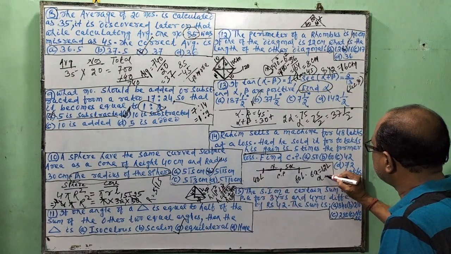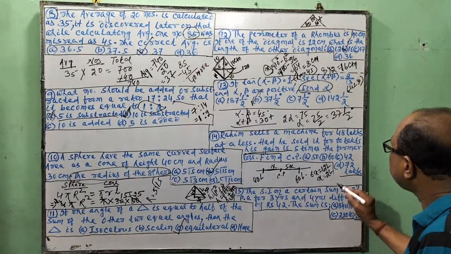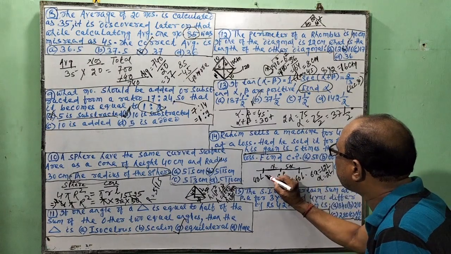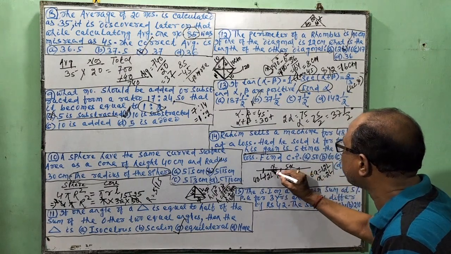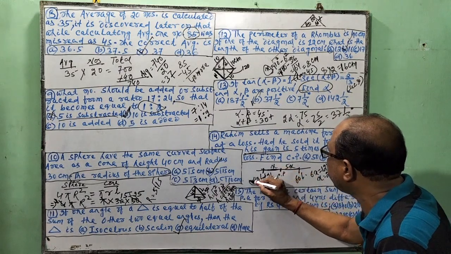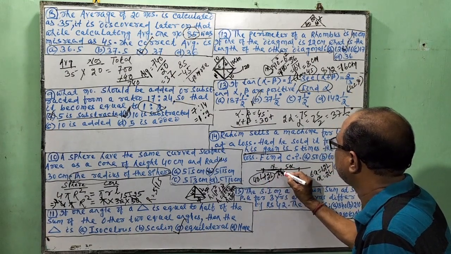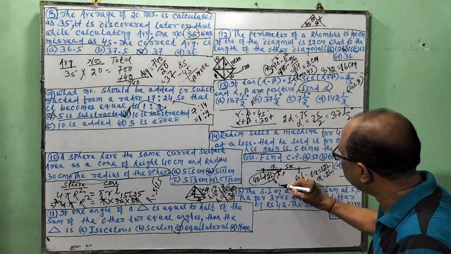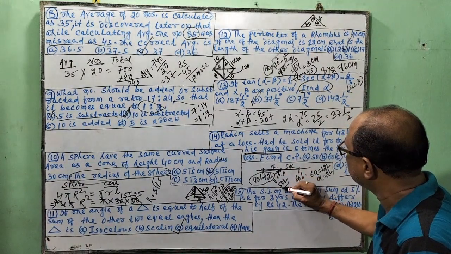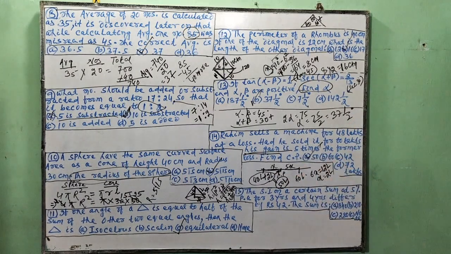So X is 2 lakh. Am I right? So loss is 2 lakh. If 2 lakh is added here, then we reach the CP. It is 15 lakhs is the CP.